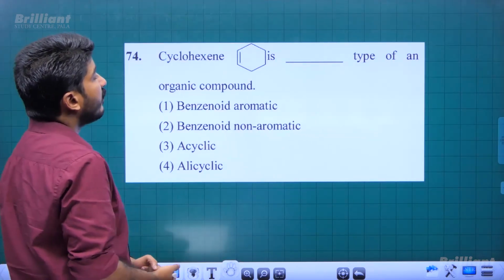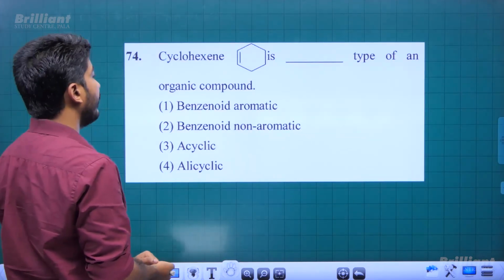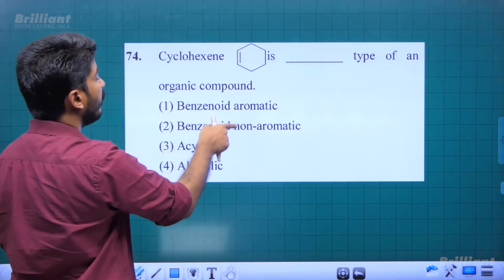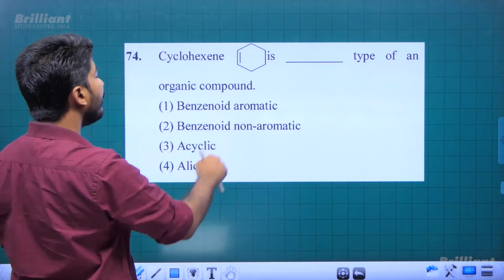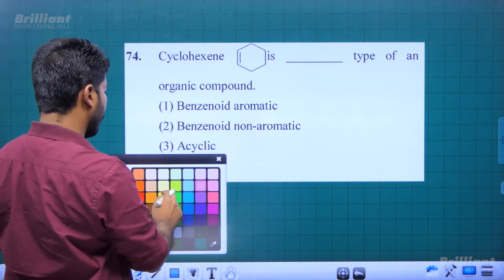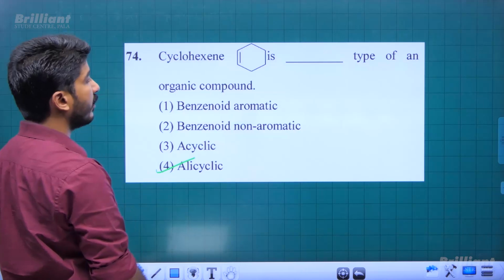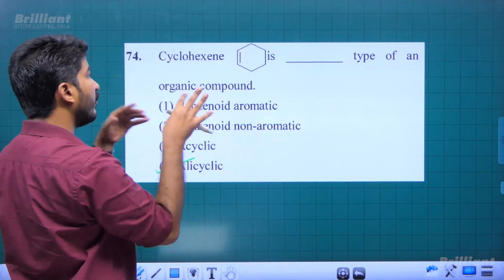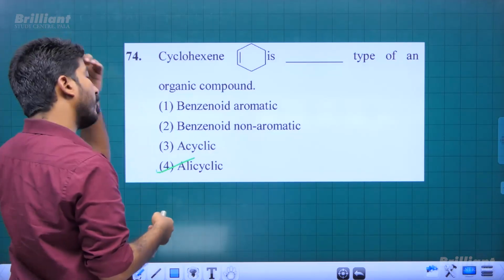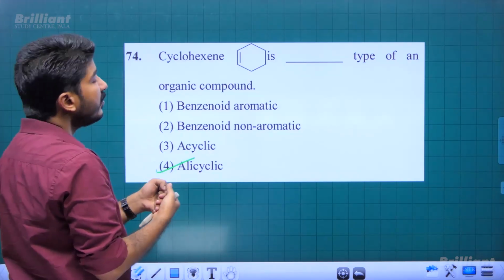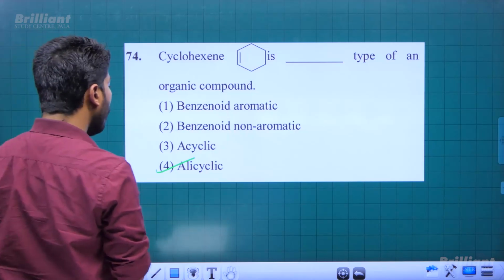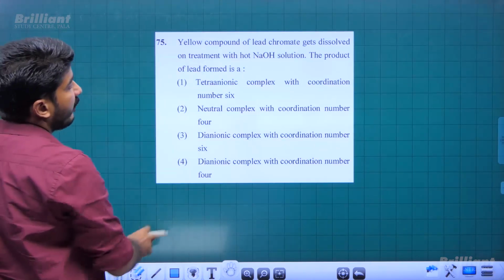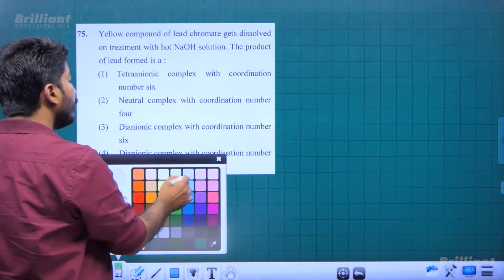Next question: cyclohexene is which type of organic compound? Cyclohexene is a cyclic and aliphatic compound, right? So if it is aliphatic and cyclic, we will call it an alicyclic compound. It is an alicyclic organic compound. If there were 3 pi bonds, then that would be aromatic, benzenoid aromatic type. But this is not aromatic. This is just an unsaturated cyclic compound. We'll call it an alicyclic compound.